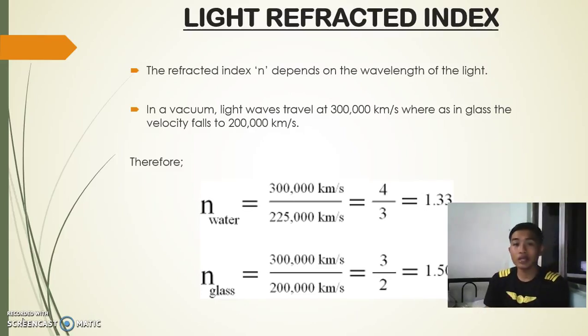Light refractive index. The refractive index n depends on the wavelength of the light. In a vacuum, light waves travel 300,000 km per second, whereas in glass the velocity falls to 200,000 km per second.